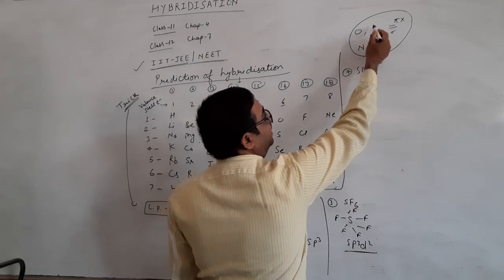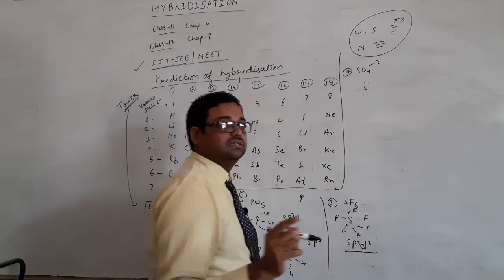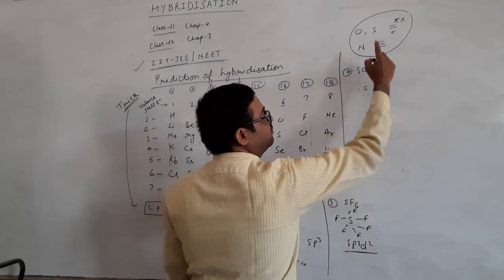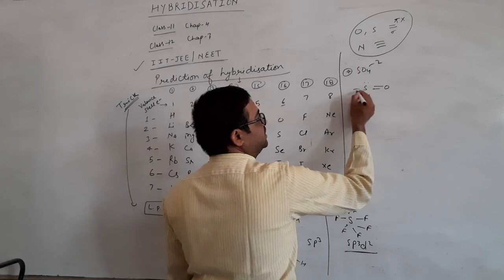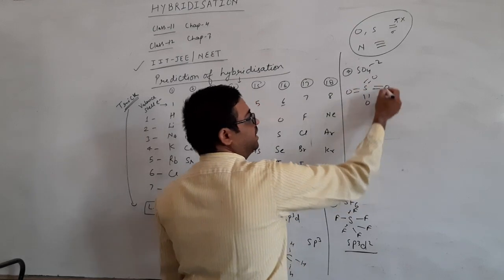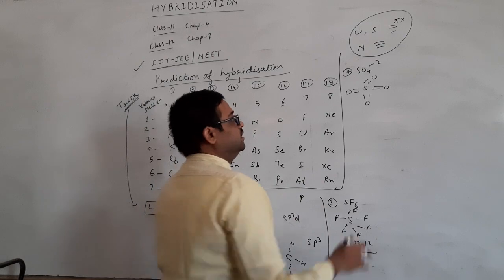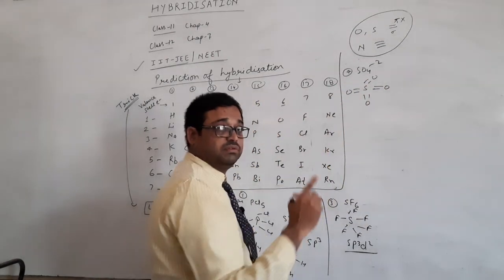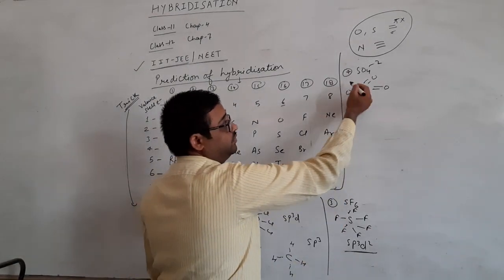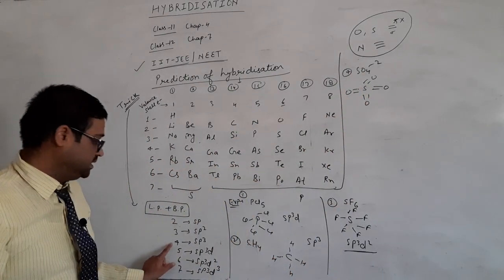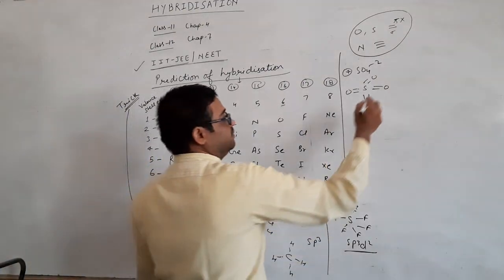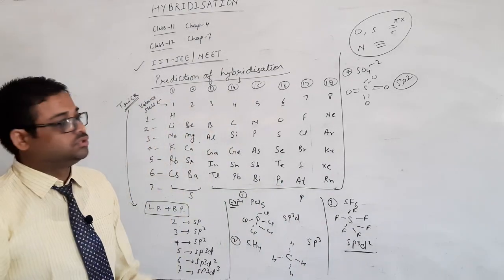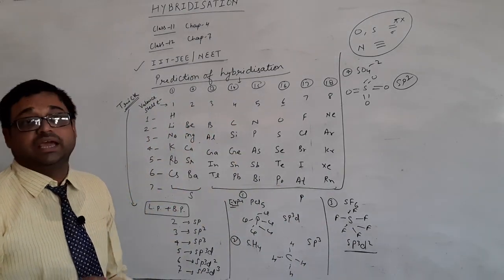Now I will apply this trick also. Oxygen and sulfur can be attached by double bond only. Out of the double bond, one is pi and one is sigma, so only sigma will be counted. The number of sigma bonds is 4: 1, 2, 3, 4. 4 sigma means sp3, so the hybridization will be sp3. Clear? So this is the hybridization in anionic species.